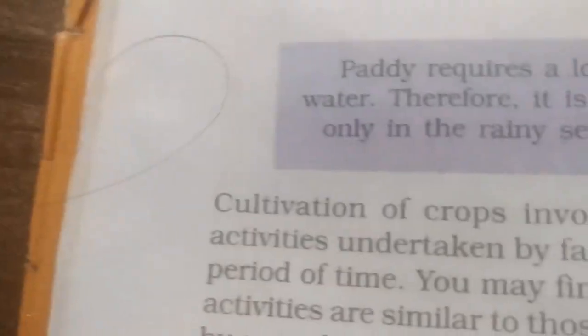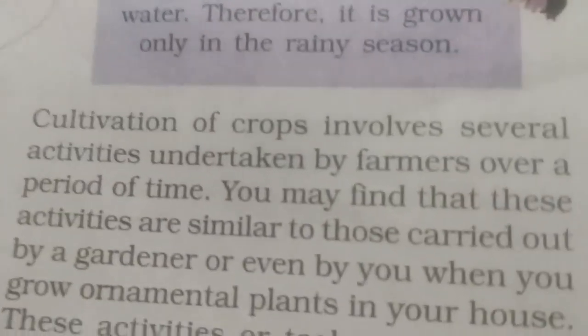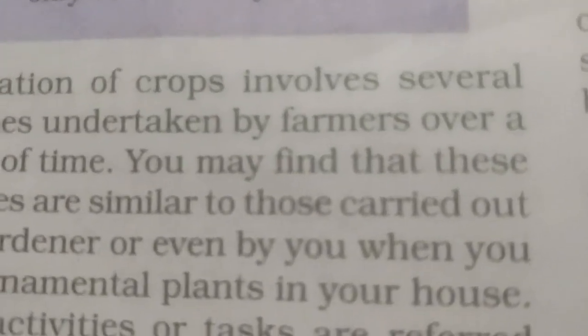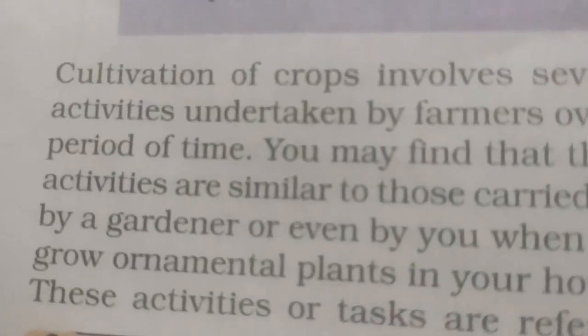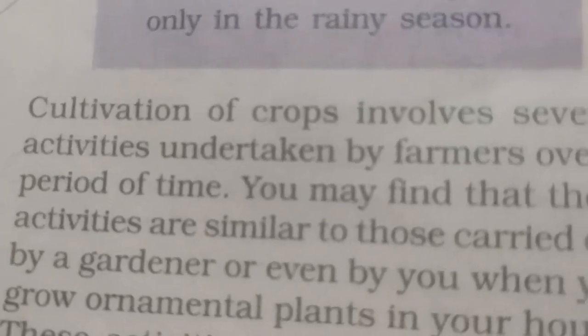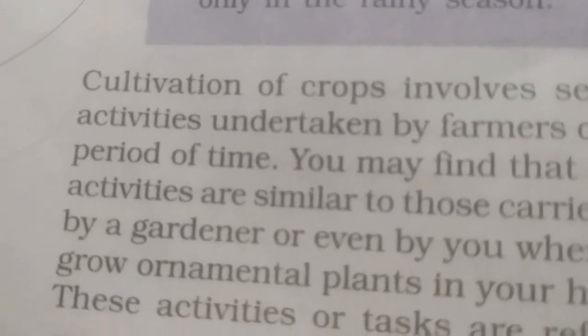For the cultivation of a crop, the farmer has to take several steps or tasks, and all these tasks are known as agricultural practices.